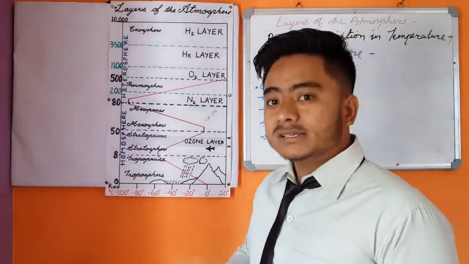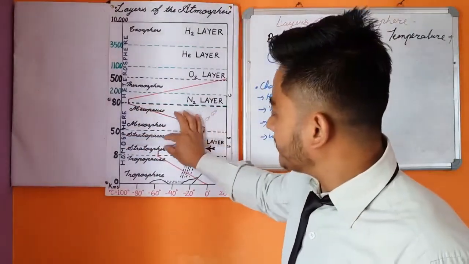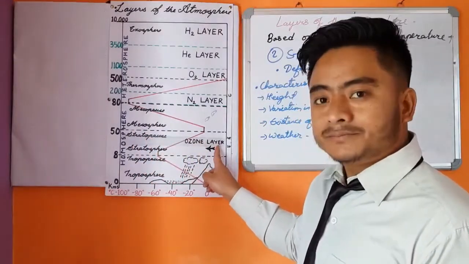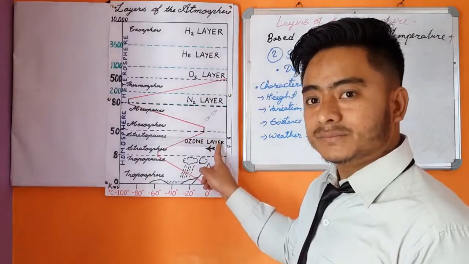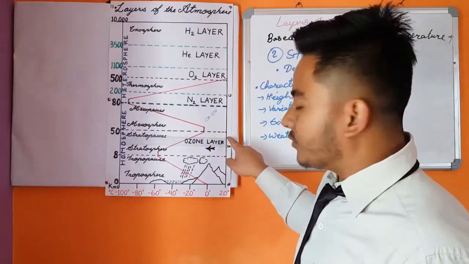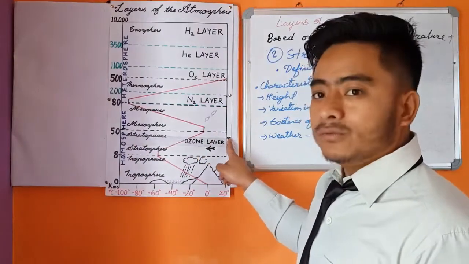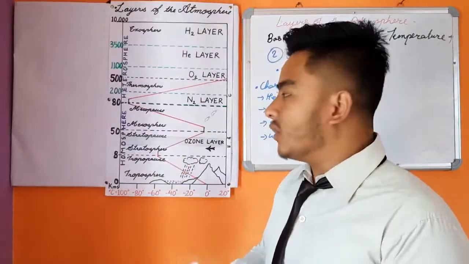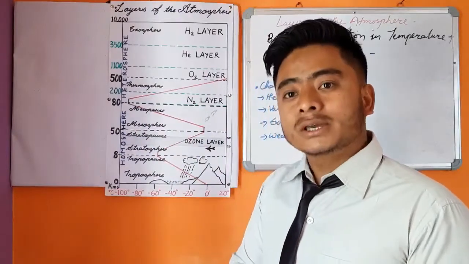The third characteristic is the existence of the ozone layer. As you can see in this diagram, I have shaded the ozone layer with a pencil. What is the ozone layer? In the stratosphere, between 20 to 45 kilometers, there is a huge concentration of ozone gas.